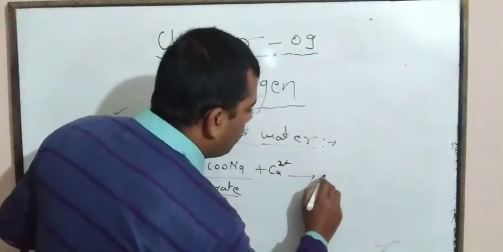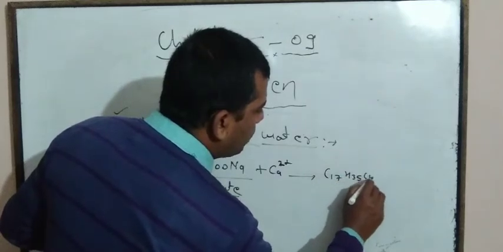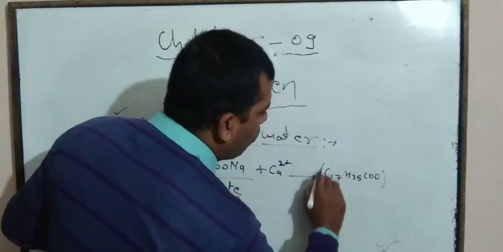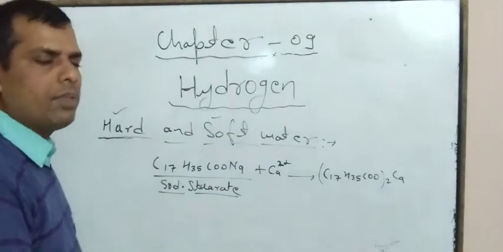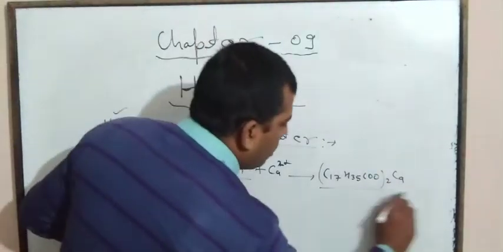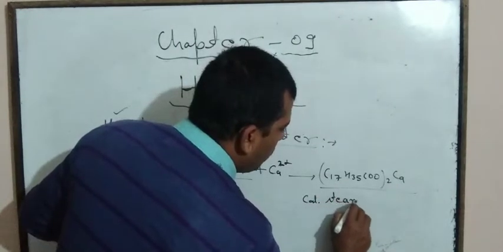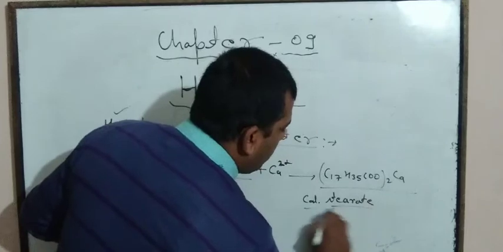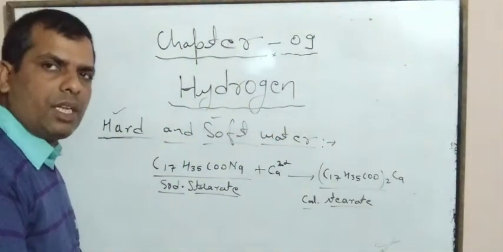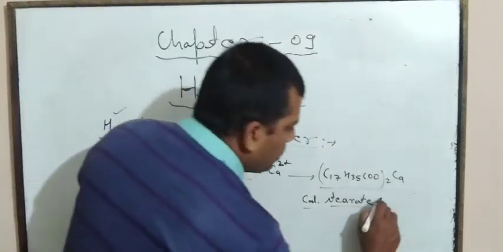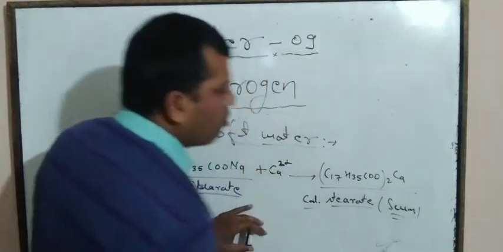So in this way it forms (C17H35COO)2Ca. This compound is calcium stearate, a type of semi-solid substance which is known as scum.